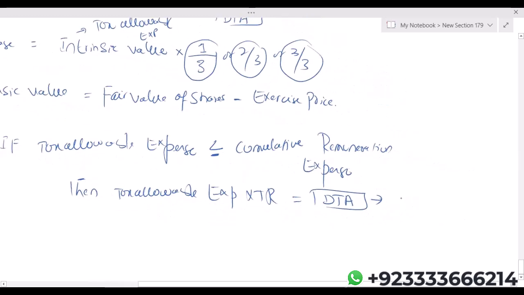And the impact of that deferred tax asset will always go to P&L. Simply, deferred tax asset will be debited and P&L will be credited.